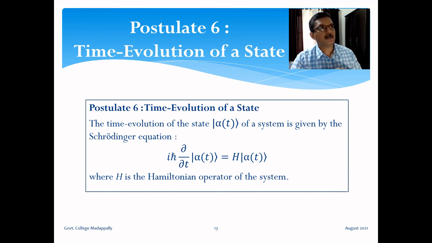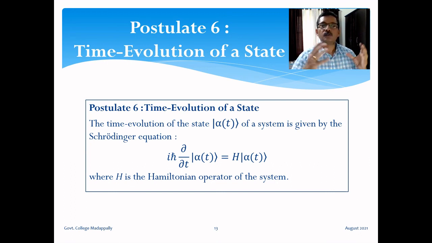There is a progression in the logical structure of these postulates. In the first postulate, we talk about how to represent a state of a quantum system. In the second postulate, how to represent a physical quantity by a Hermitian operator. In the third postulate, what are the rules for constructing this Hermitian operator? These are the commutation rules.